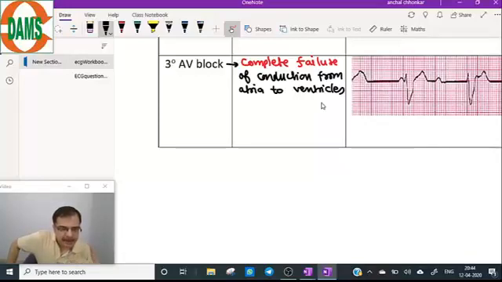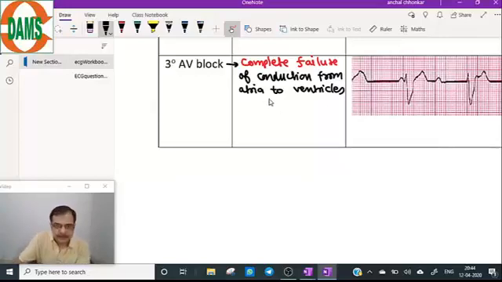No atrial impulse is going to the ventricle. The SA node is normal. The SA node is normally depolarizing the atria, but no impulse is going to the ventricle.